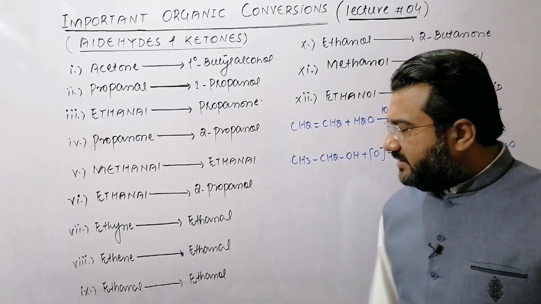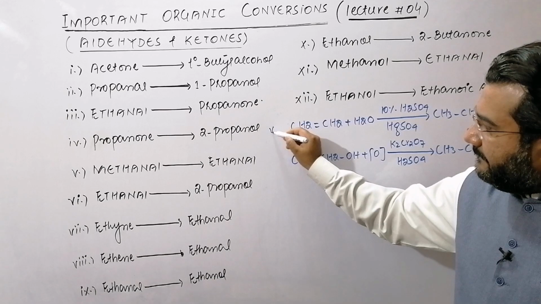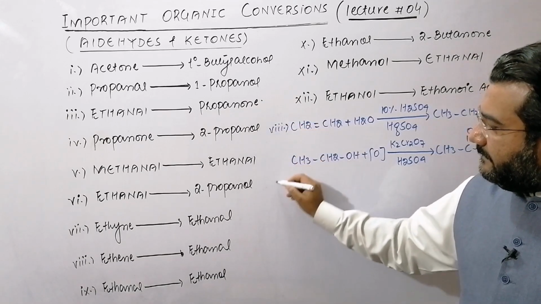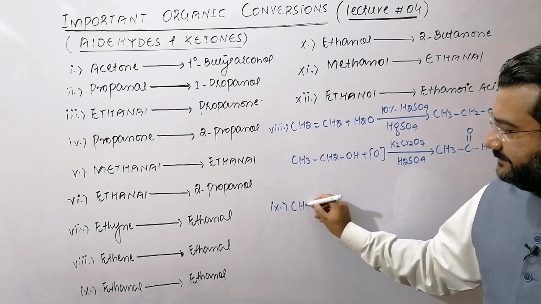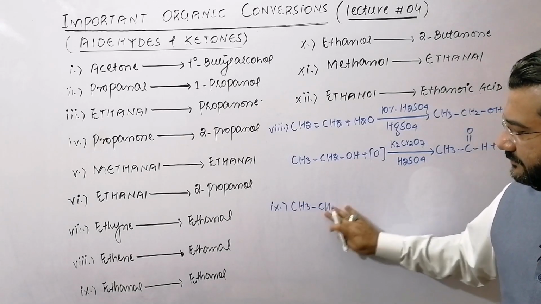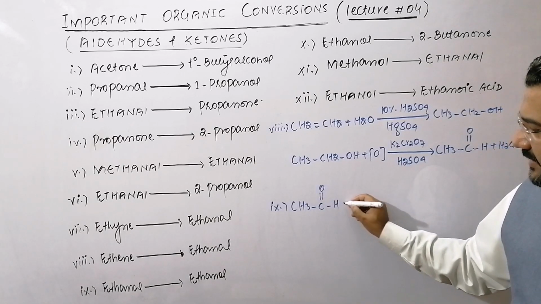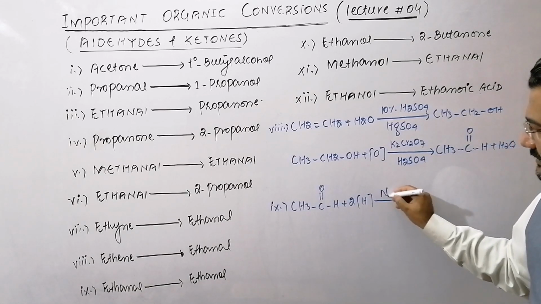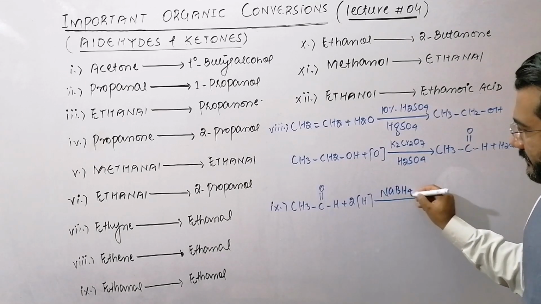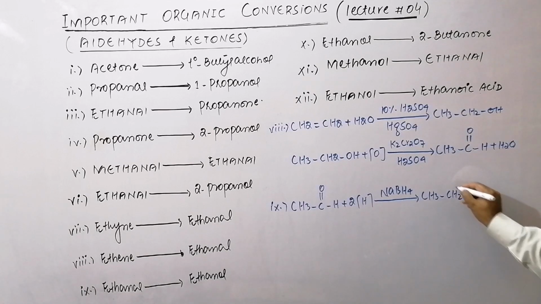Now how can you convert number 9, ethanal to ethanol? This was number 8. Ethanal, I mean acetaldehyde, that is simply reduced in the presence of NaBH4 and it is changed to ethanol after reduction.